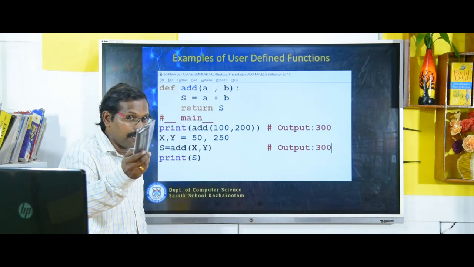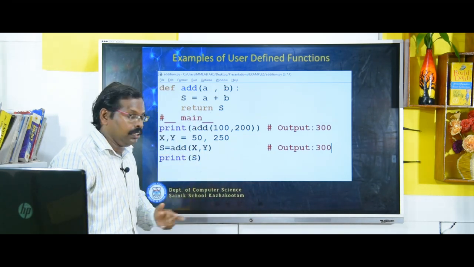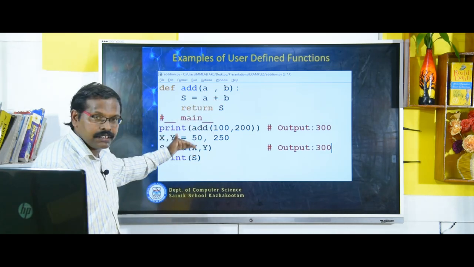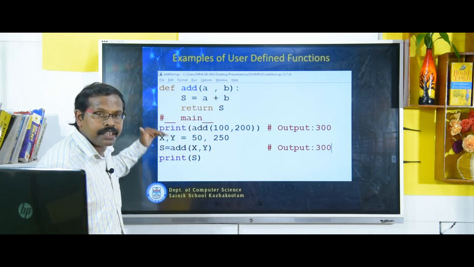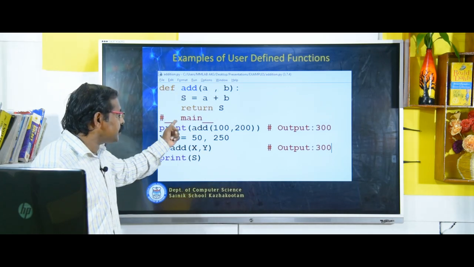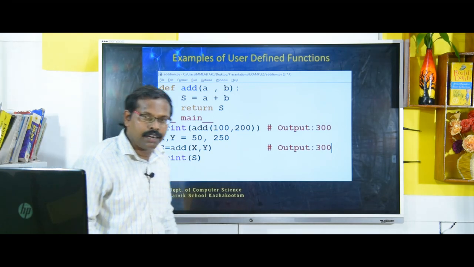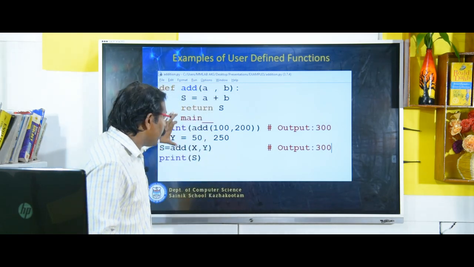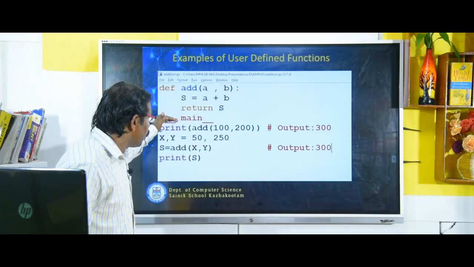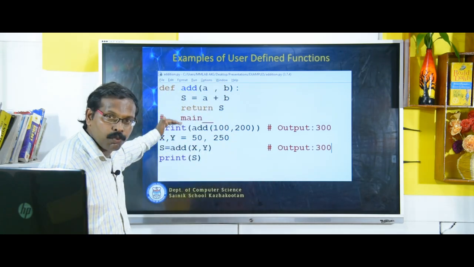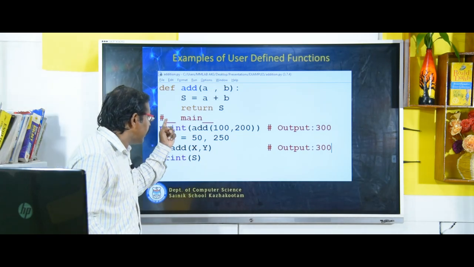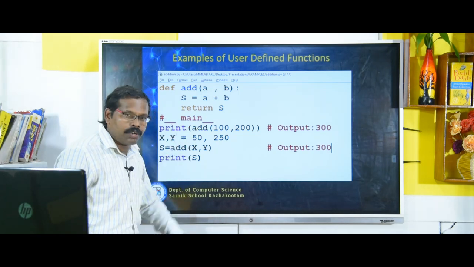Return, yes, that is a very important statement, return. Return means the answer should go back. Where? To where you are calling the function. Now you look here, hash __main__. Why did I write __main__? Because from here onwards our main program, or main function, begins. That is what I indicated with hash __main__.